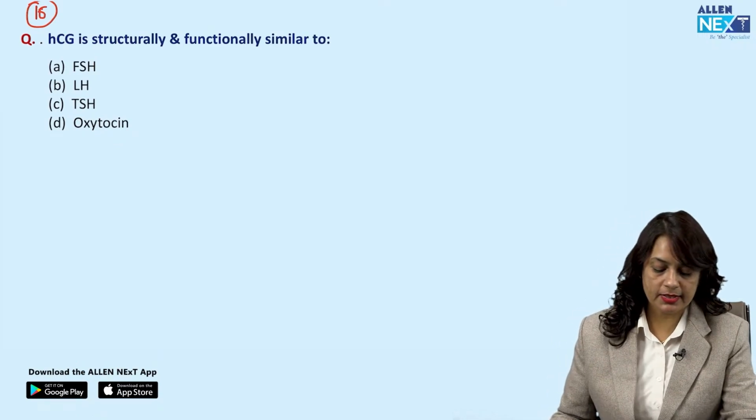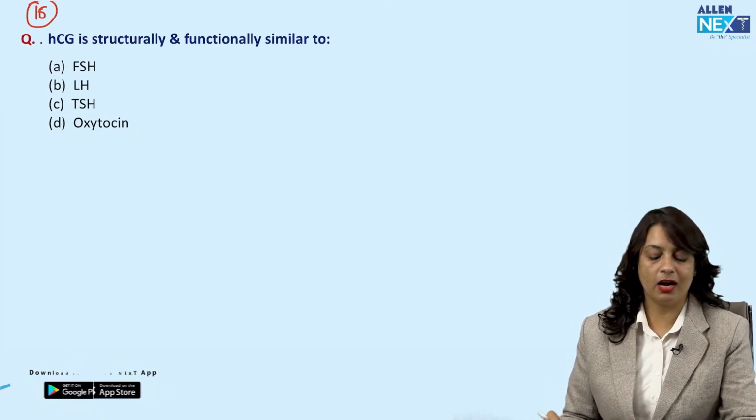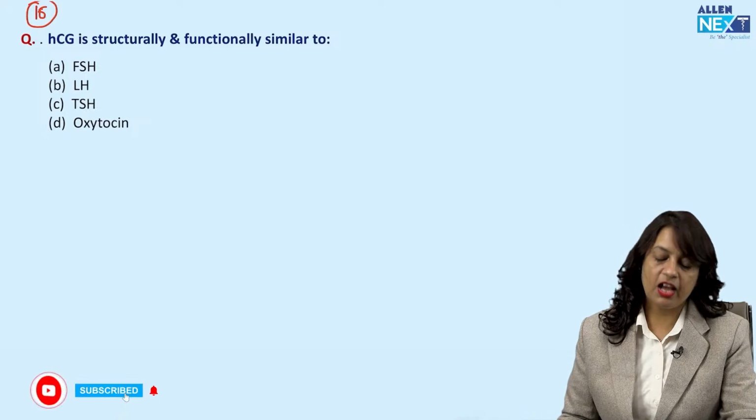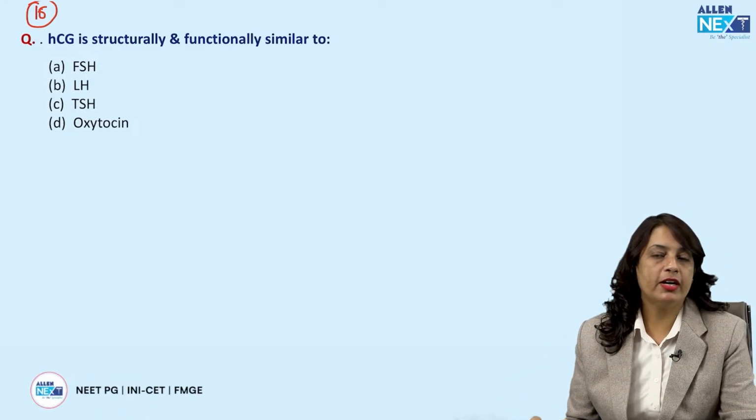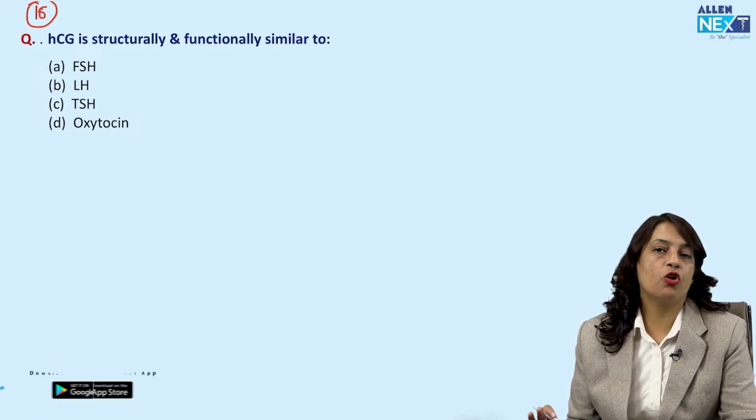Now the next question is: HCG is structurally and functionally similar to FSH, LH, TSH and oxytocin. We have already studied that HCG has 2 units.